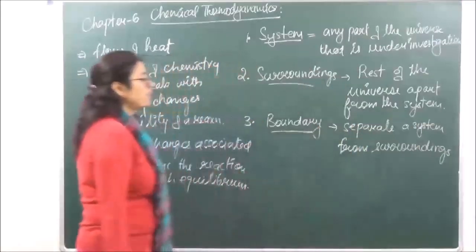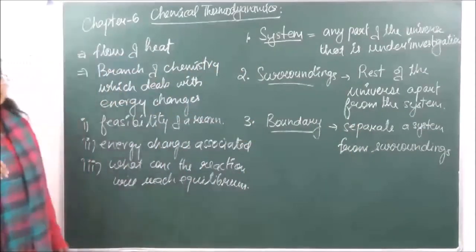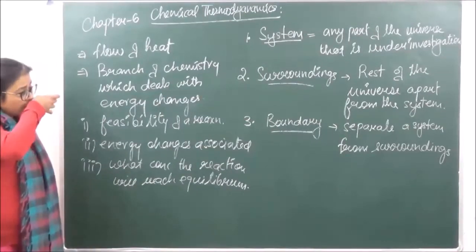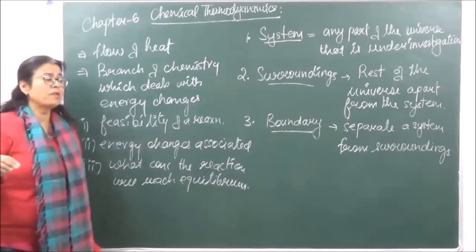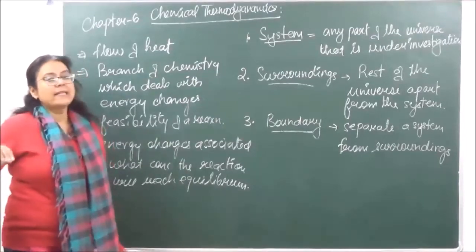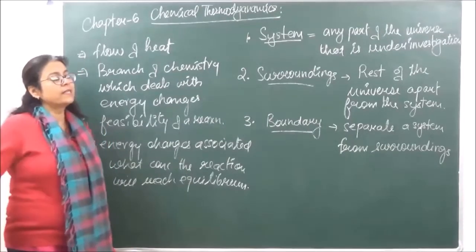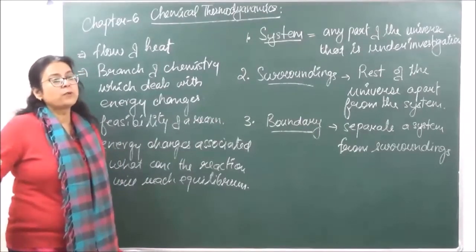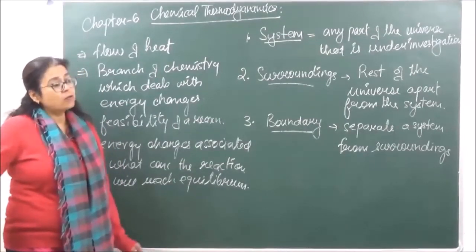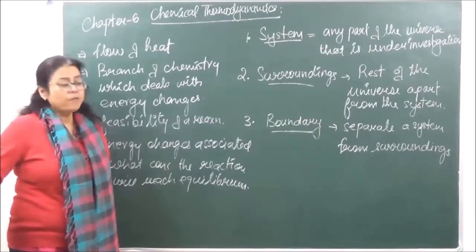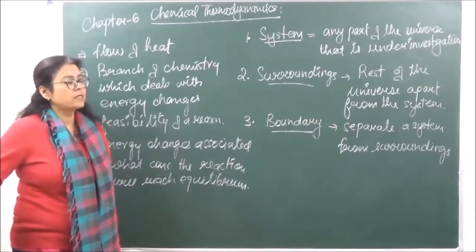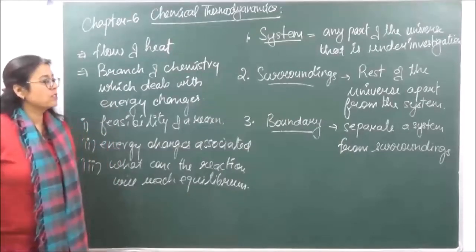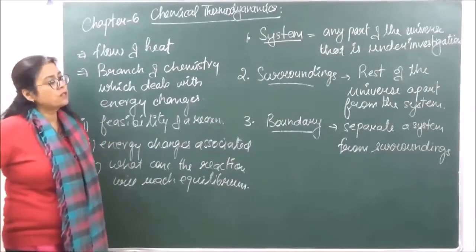For example, say the room in which we are sitting, and we are calculating the temperature inside this room. So this room is going to become the system, and the outside area of this room is going to be the surroundings. And the walls which we can see over here are going to be the boundary which is separating the system from the surroundings.